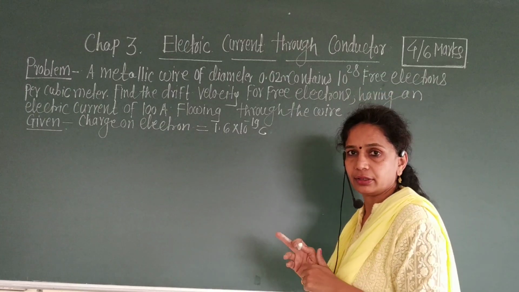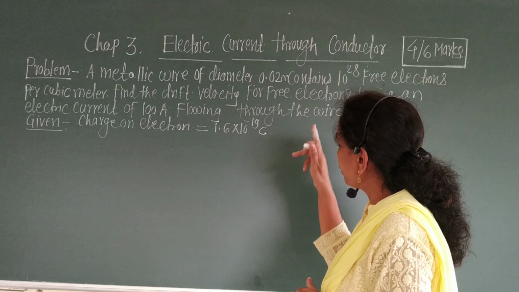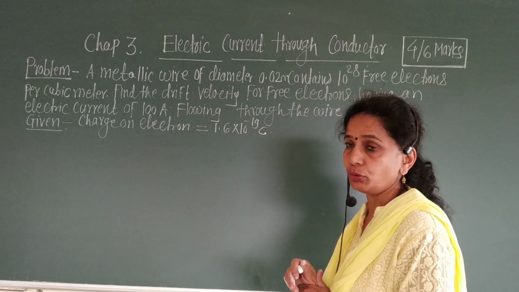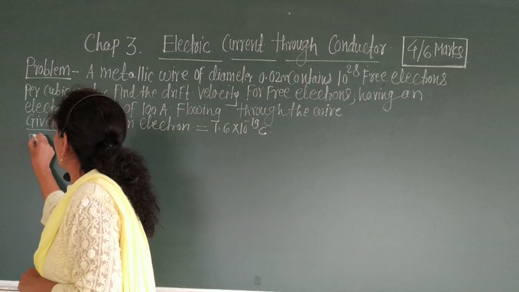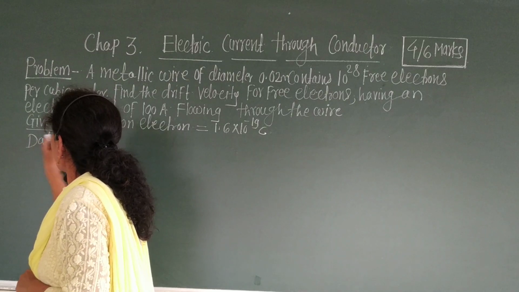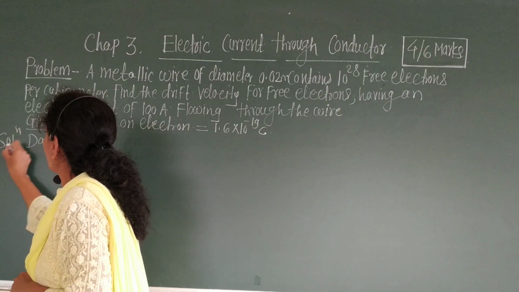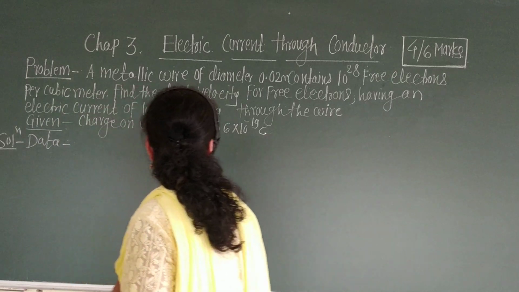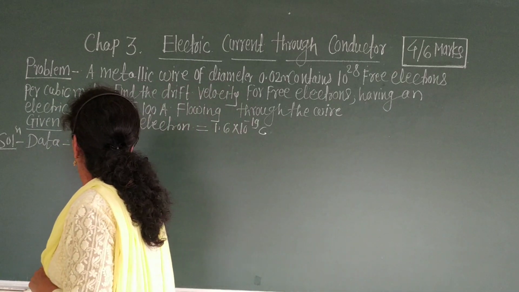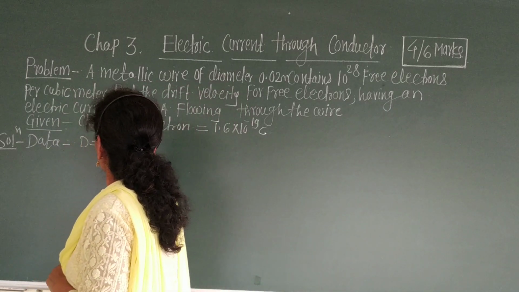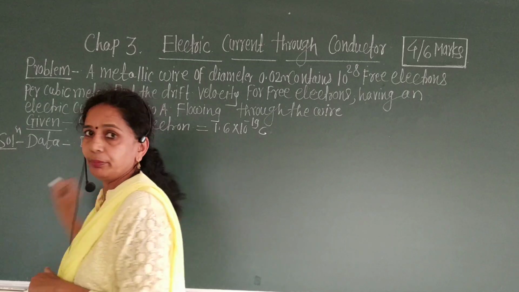Metallic wire is given whose diameter is 0.02 meter. In the solution, data is diameter capital D is equal to 0.02 meter.